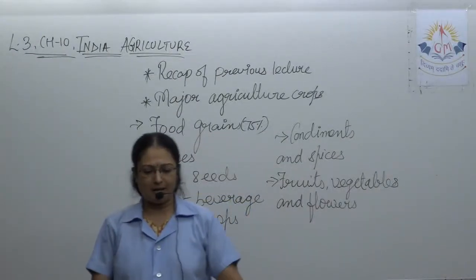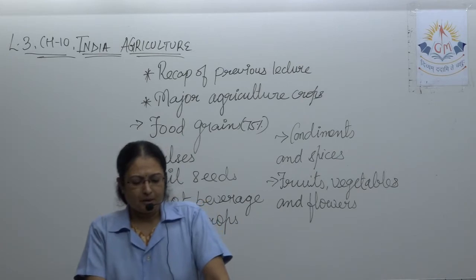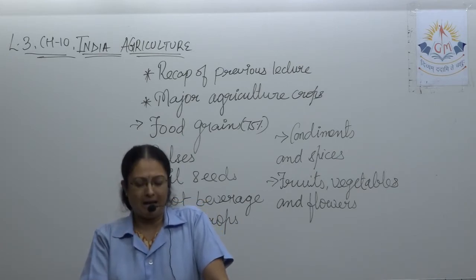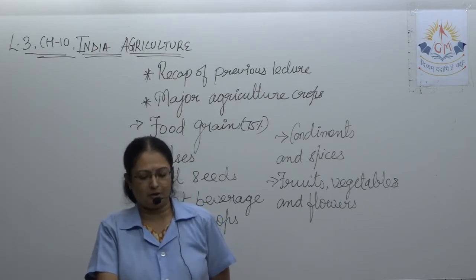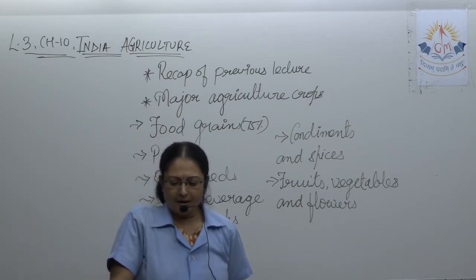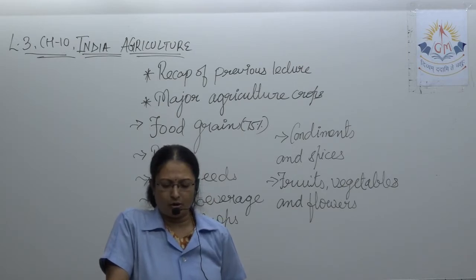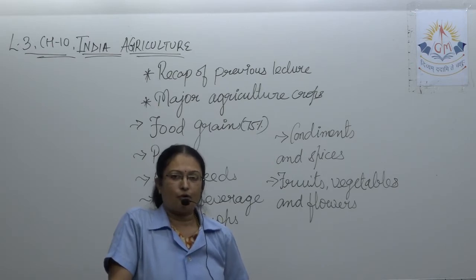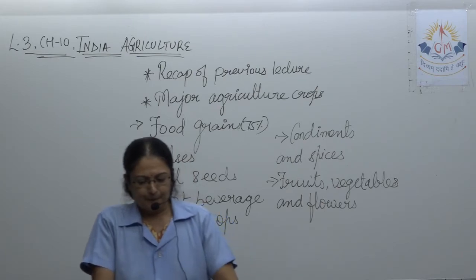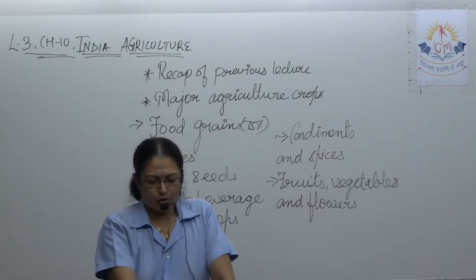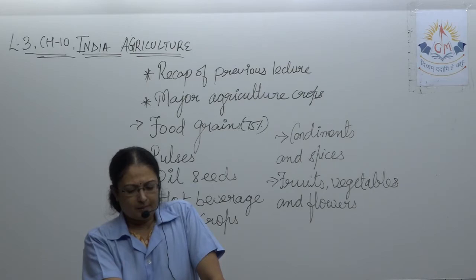So groundnut holds an important position in oil seeds. Black soil and a mixture of loamy and sandy soil, land which would not retain the water, 20 to 25 degrees Celsius temperature and 50 to 70 centimeter rainfall are the favorable conditions. Groundnut is sown as a Kharif crop where there is irrigation facility. When does it become a Kharif crop? When there are irrigation facilities there. And it can also be sown during the summer.